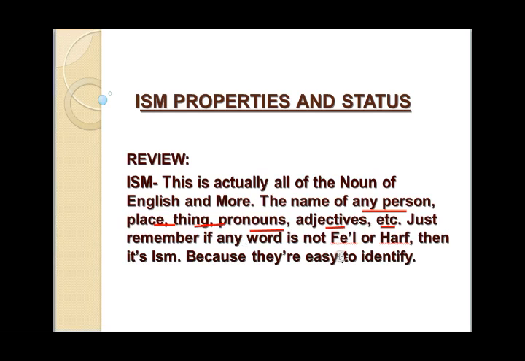All you have to remember is if it is not fail or not harf, then it is ism, because they are easy to identify. Fail and harf will have some characteristics, but if it's not fail, it's not harf, then it's ism. We'll go to fail and harf later. So let's move on.